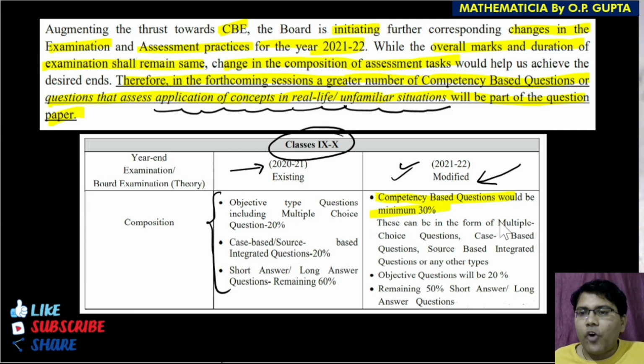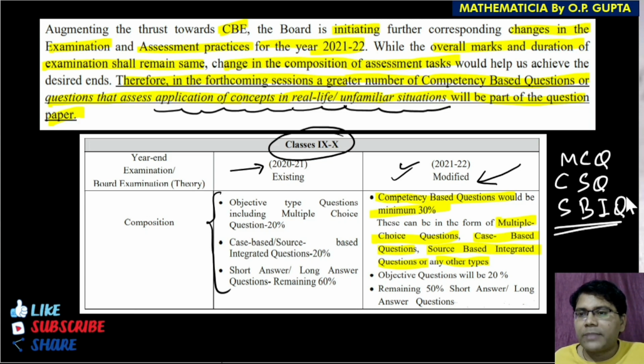These can be in the form of MCQs, as you can read here, multiple choice questions. Well, these are the same things that you all must be aware of. Case based questions, that is case study type questions. Source based integrated question, this is something that you may not be familiar with, but I will explain, wait a while. Or any other types. Okay, so here's what I was telling you: MCQ, we all know what these are. Case study type question, we all know what these are. And this is source based integrated question. So this is something which is new and I am going to explain, wait a while.